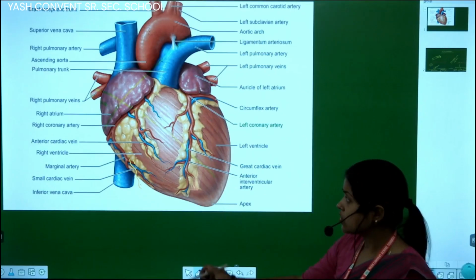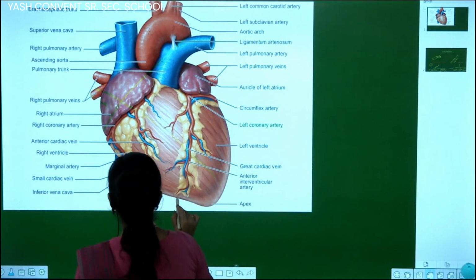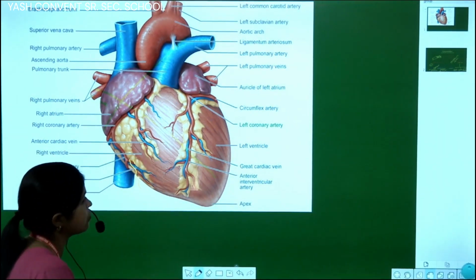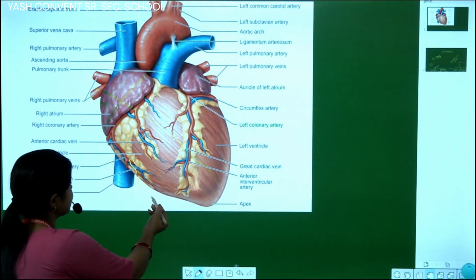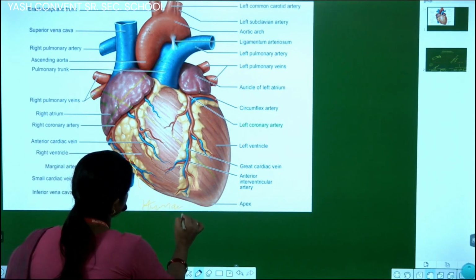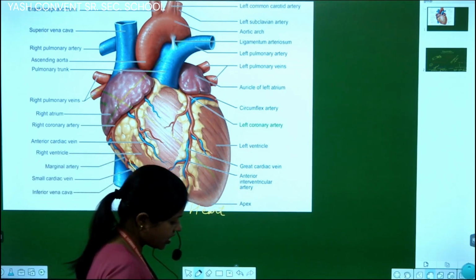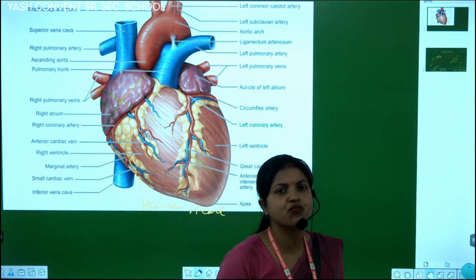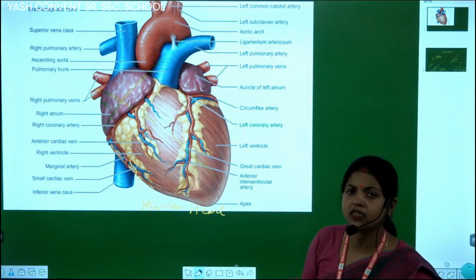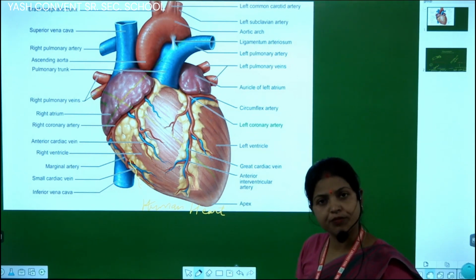Okay, students, I hope you can easily see the structure of the human heart on the board. Students, in the human heart there are four chambers: two auricles and two ventricles.